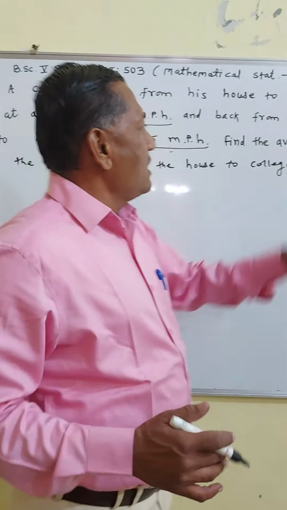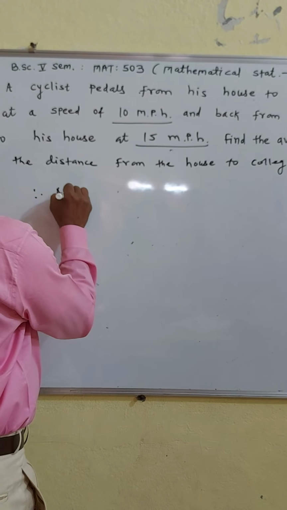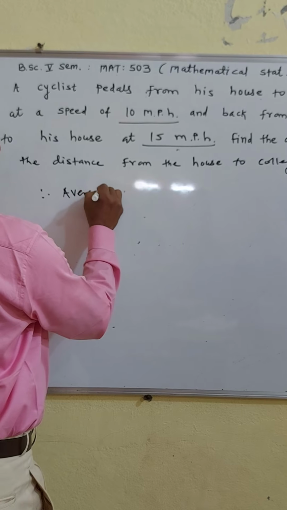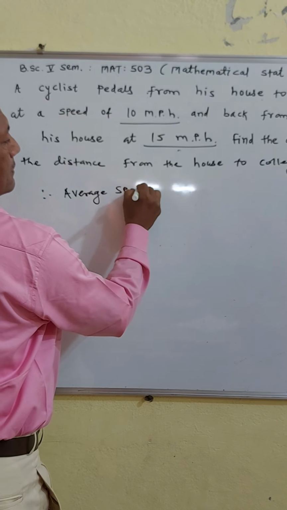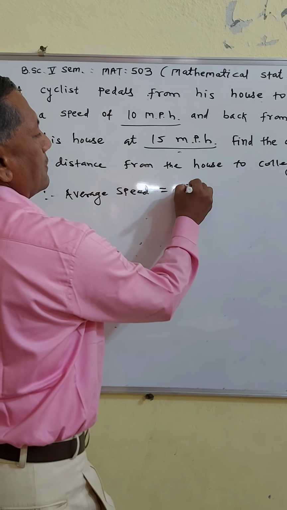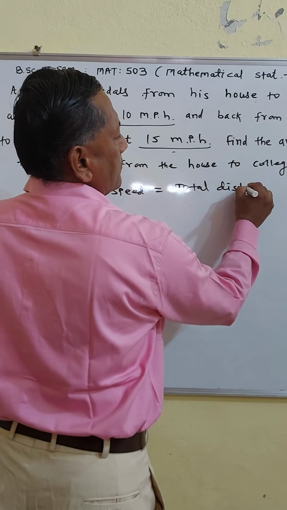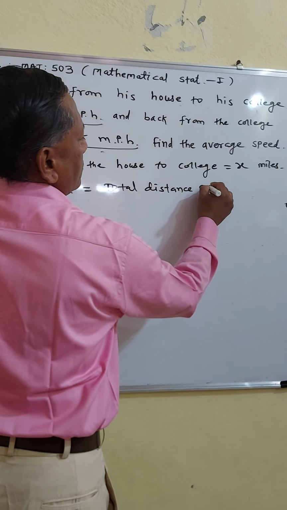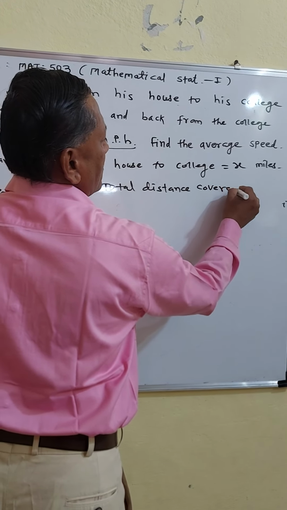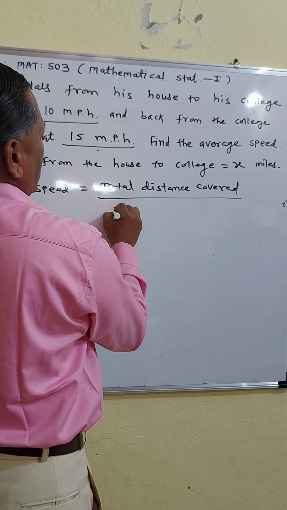Now we have to find the average speed. Therefore, average speed is equal to total distance covered upon total time taken.